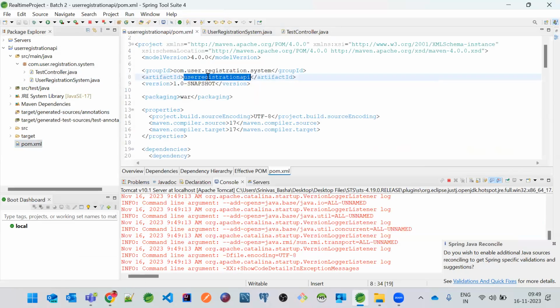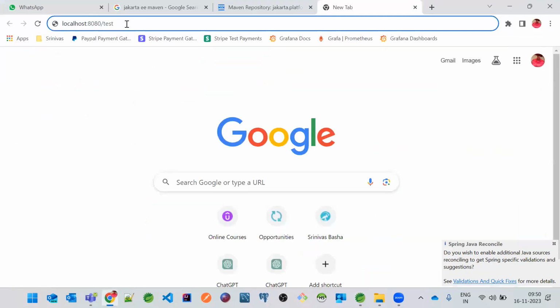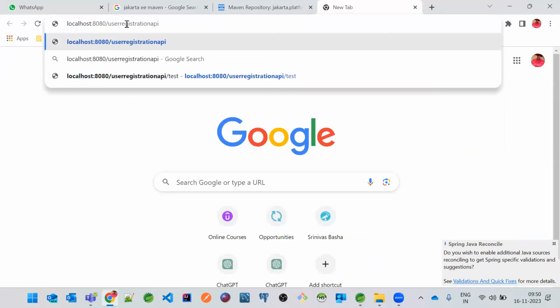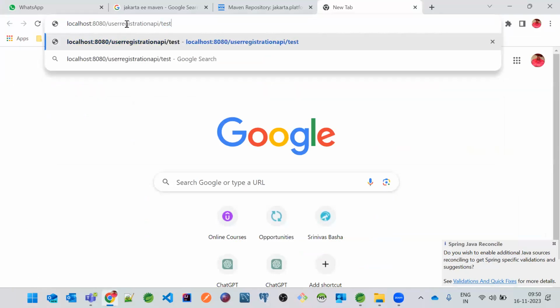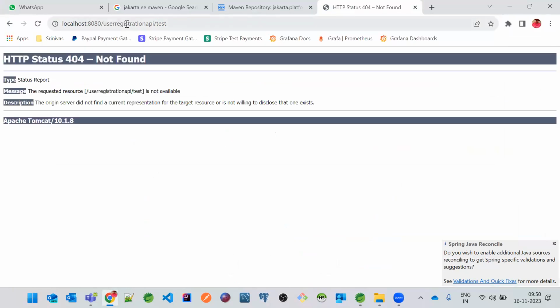So you need to see this artifact ID and then paste it over here /test. Then only it will work. But right now, there is no servlet configured, first of all. Okay, so if I just enter this, you'll get 404. Got it?